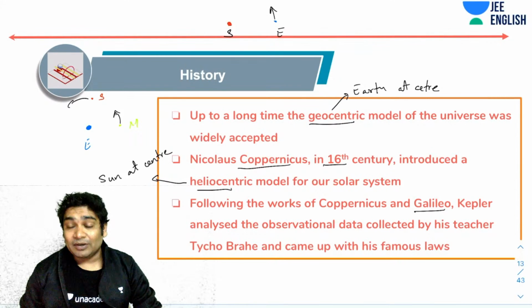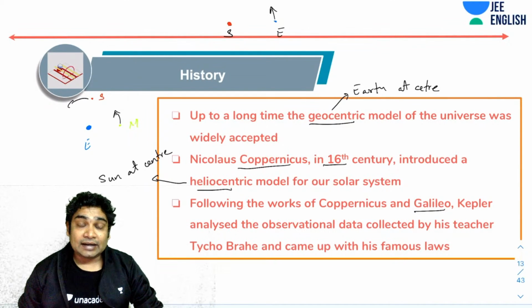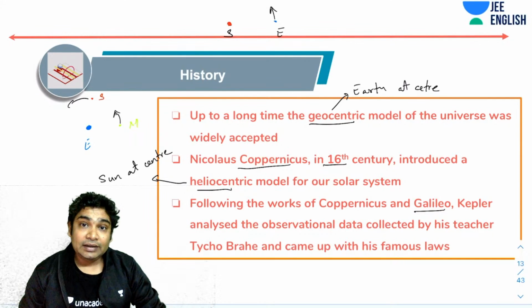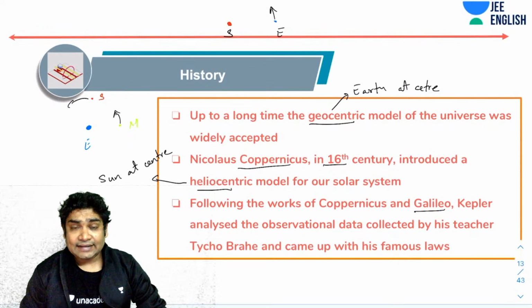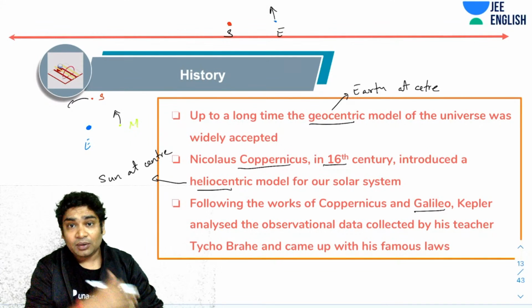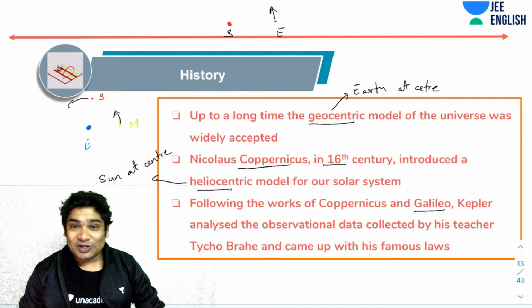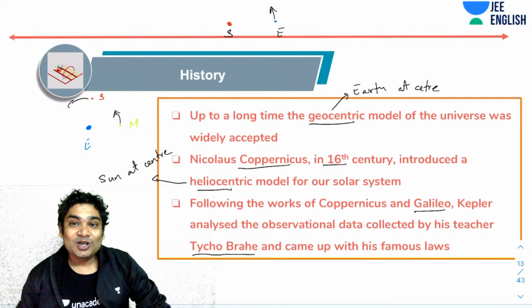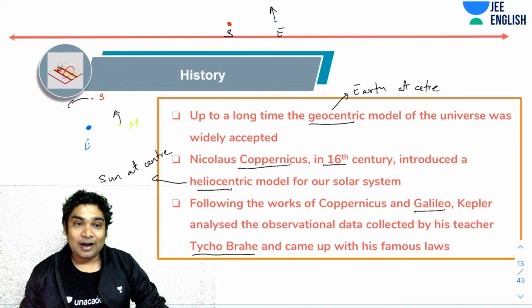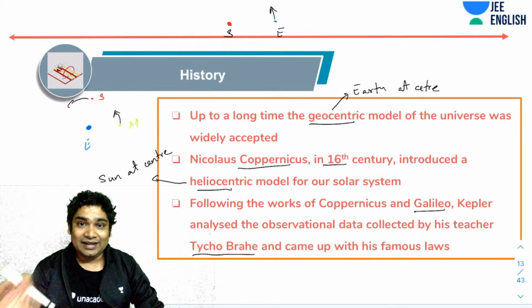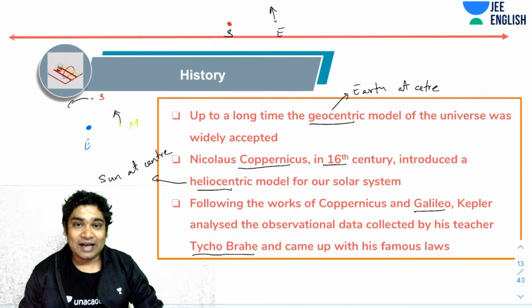Now, next, what happened was that when people realized that Galileo, from just noting the sky charts daily, could prove that yes, the planets are moving around the sun, a lot of people were inspired by Galileo. So it turns out Galileo had a follower, Tycho Brahe. He was a huge fan of Galileo and a very rich man. He was a Danish guy who used to own an island.